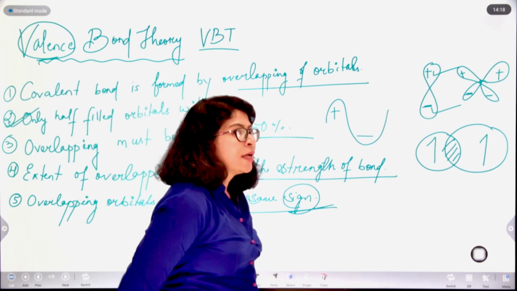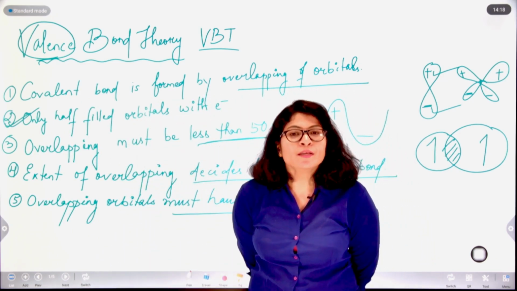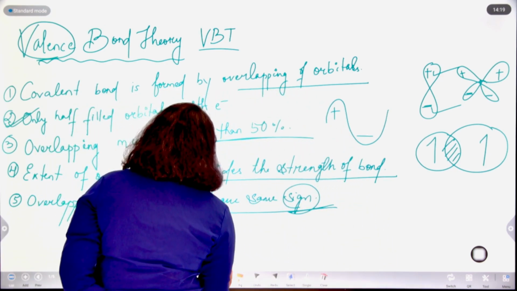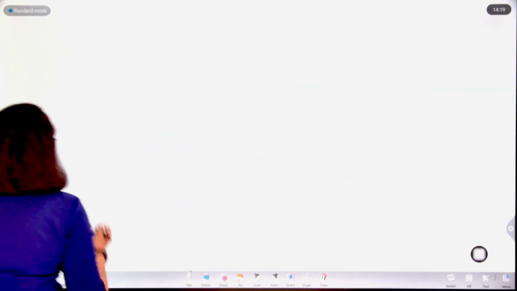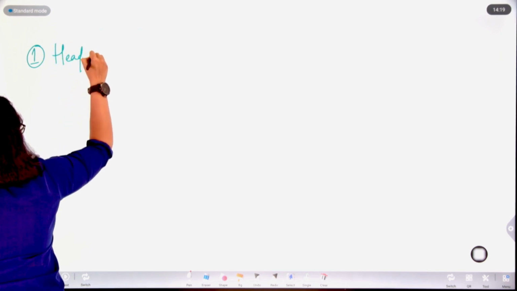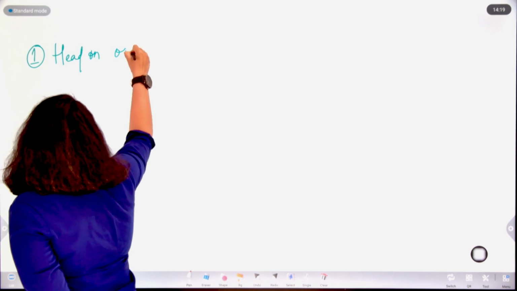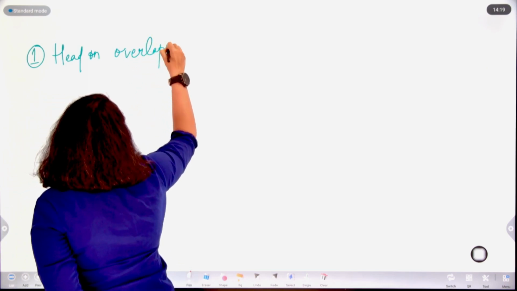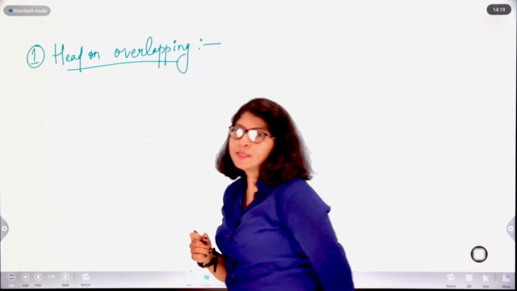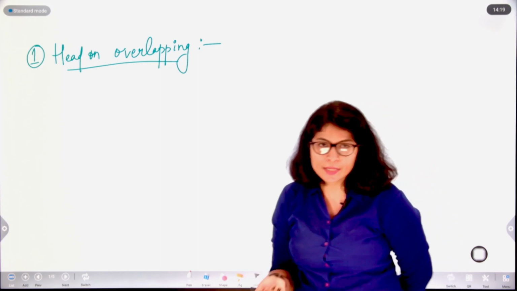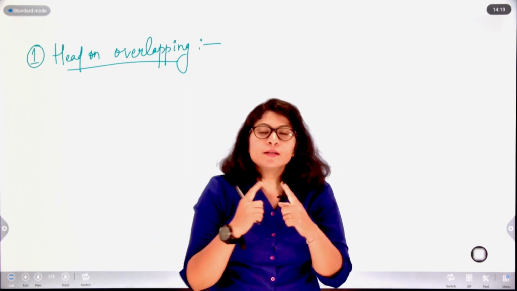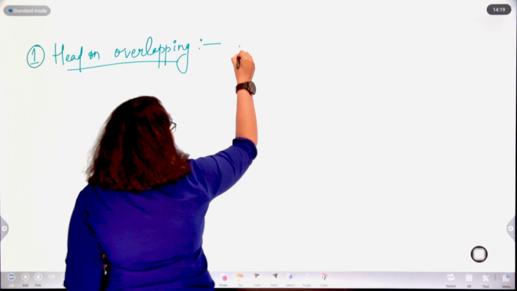Now, based on the type of overlapping, we have various types of covalent bonds. What do you mean by type of overlapping? One is head-on overlapping. Basically, here we deal with the various ways by which overlapping can take place. If the overlapping takes place head to head, head-on overlapping, then it results in the formation of a sigma bond.